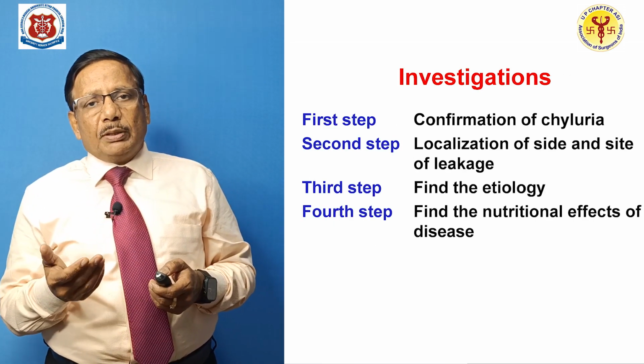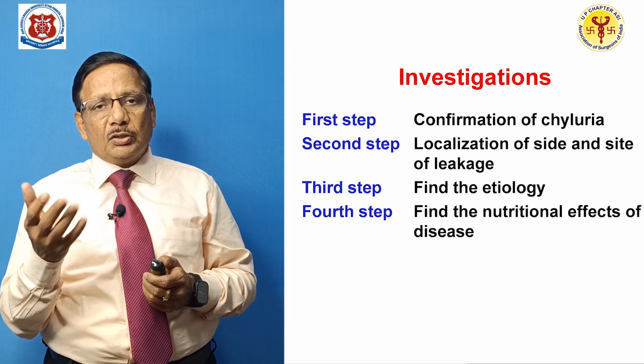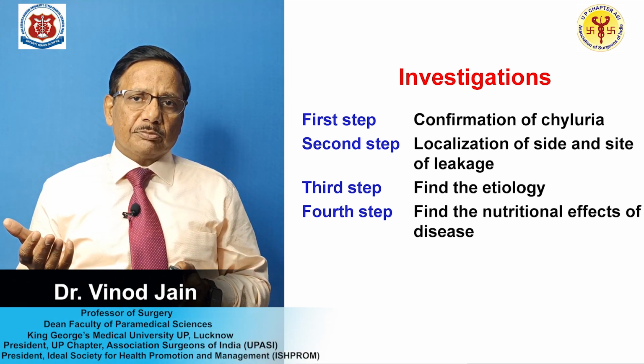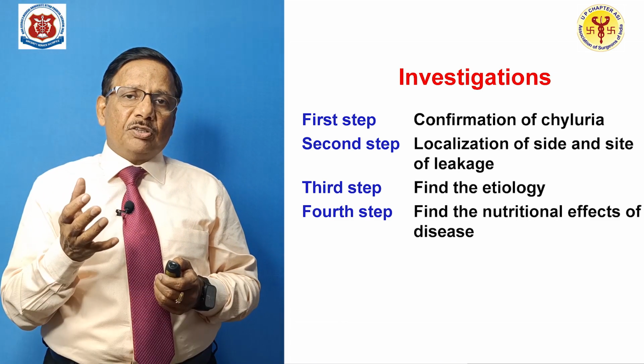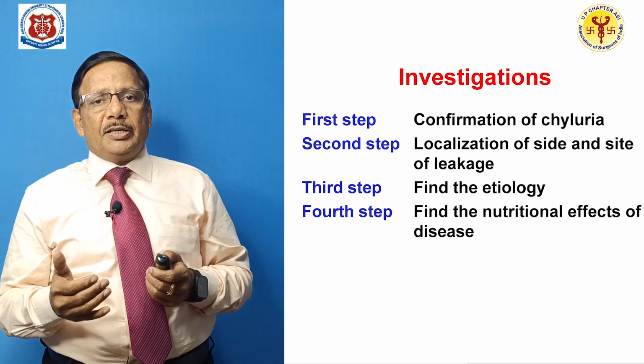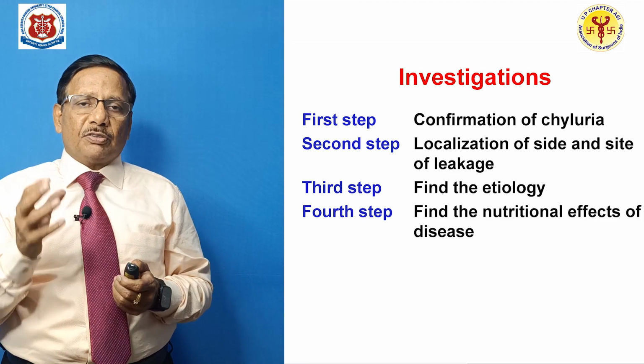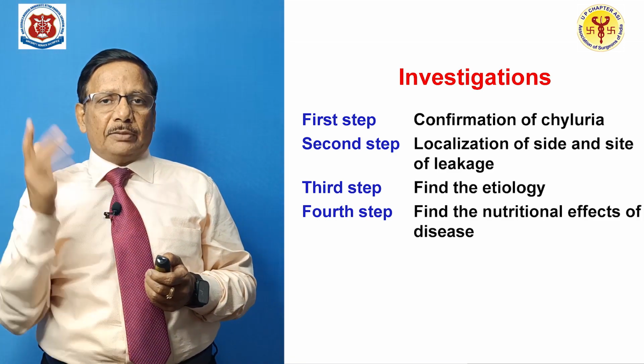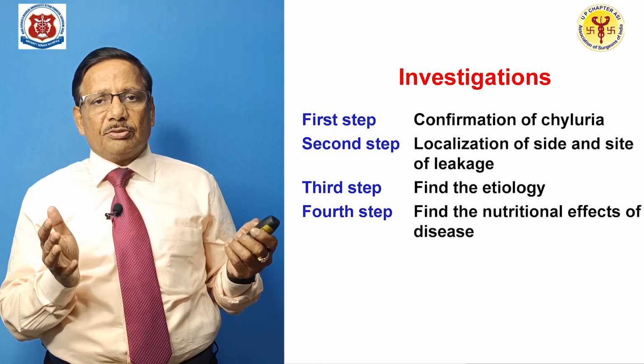Now we will come to the management. Management involves two things: investigations and treatment. Again, investigations, you have to go logically in 4 steps. Number 1, the first step is you have to confirm that I am dealing with chyluria through investigations.